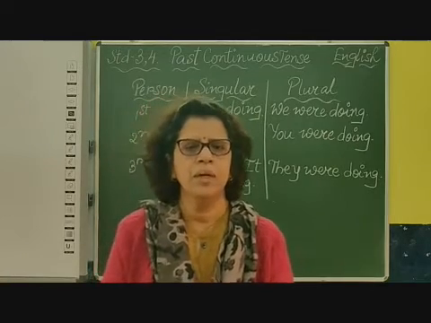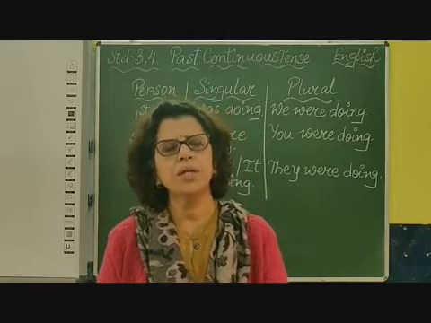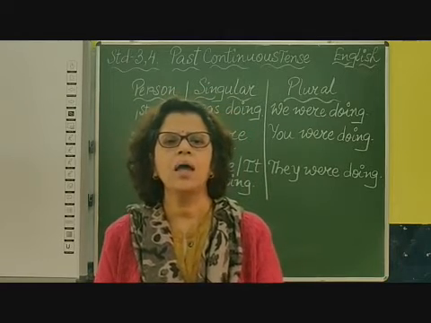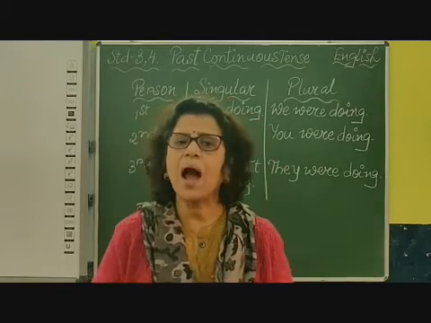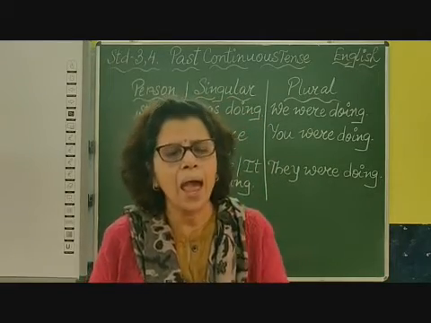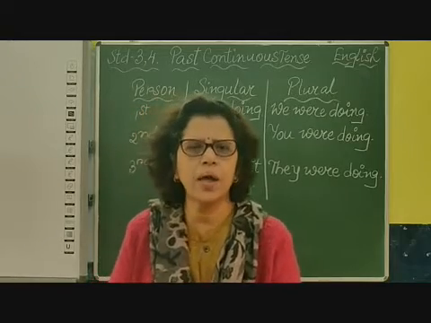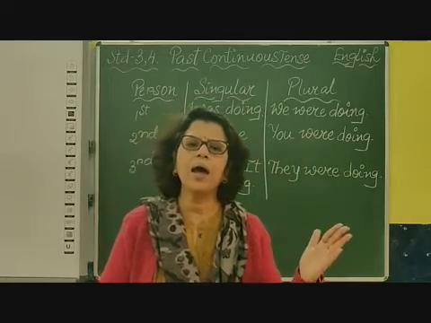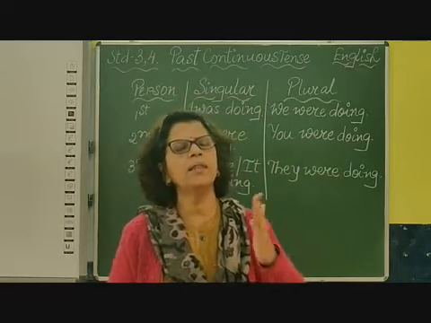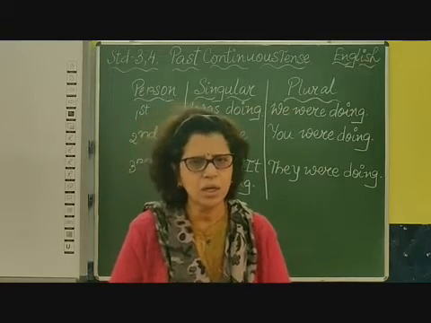I am listening to you. I am reading a book. I am sleeping now. So in this way, with I we use am, then the verb and then ing. Am is also a helping verb. So remember children, with I we use am, then the verb, and we add ing.